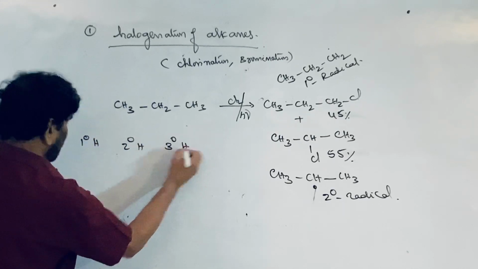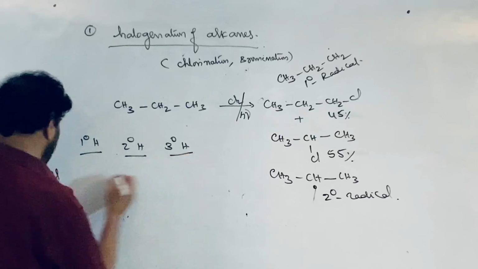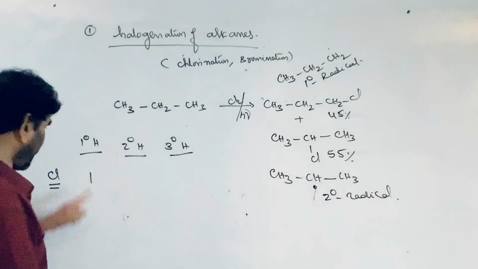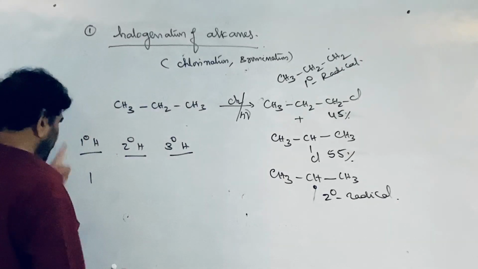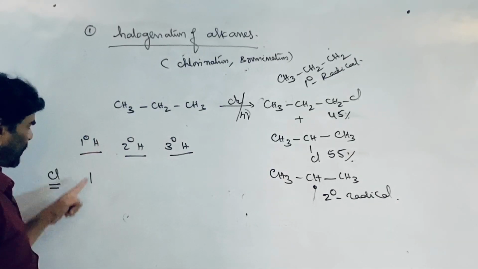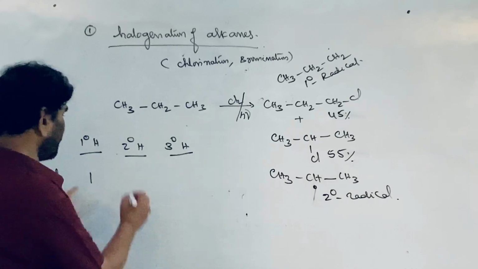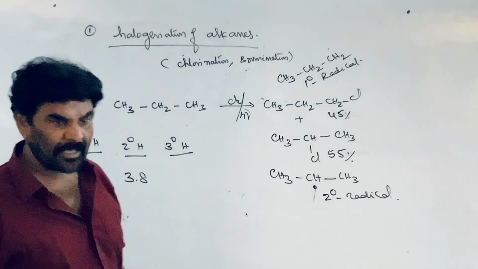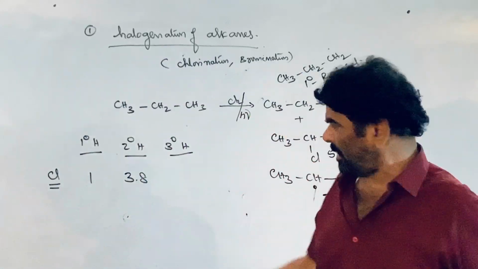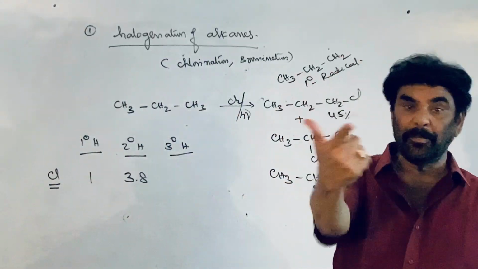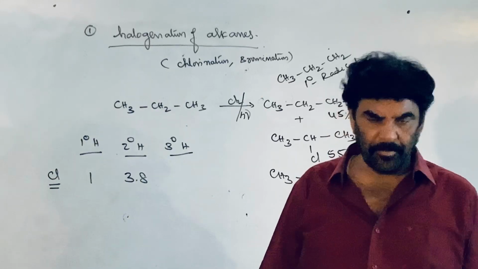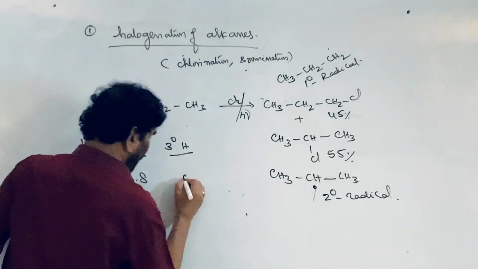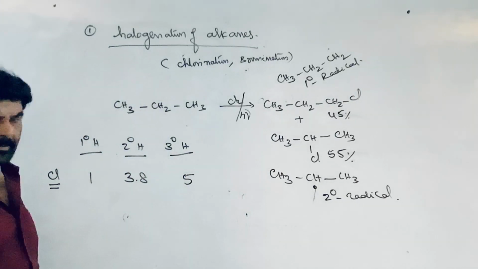Relative reactivities for chlorination: if the rate of replacement of the primary hydrogen is taken as 1, secondary hydrogens are 3.8 times more reactive than primary hydrogens for the replacement of hydrogen with chlorine. And for the 3 degree hydrogen, this is 5 times more readily taking place.